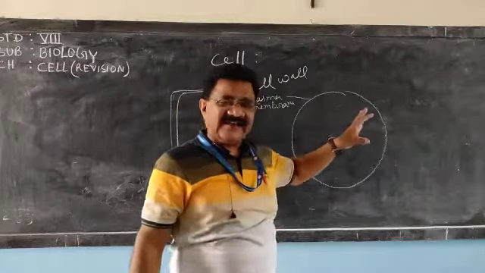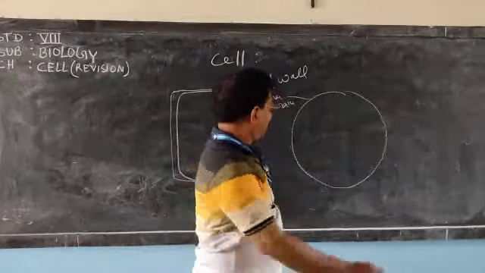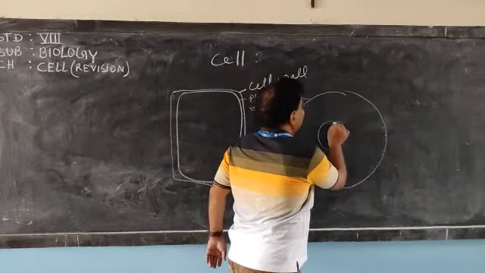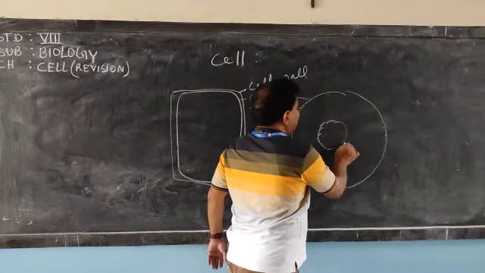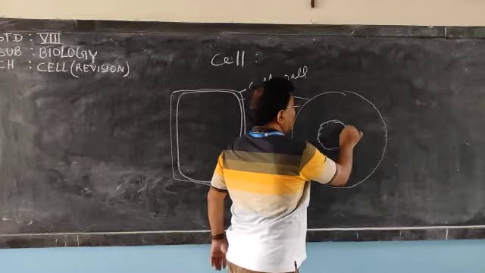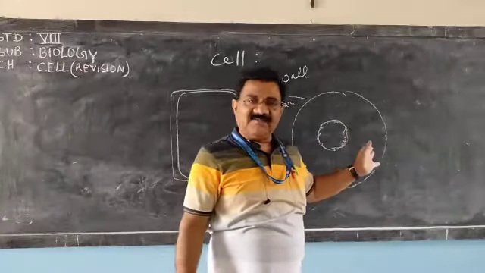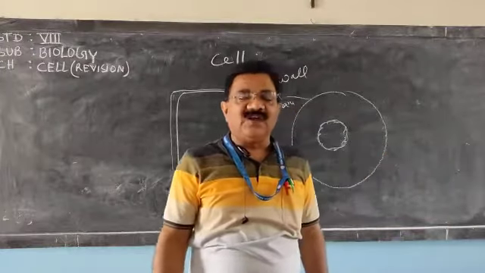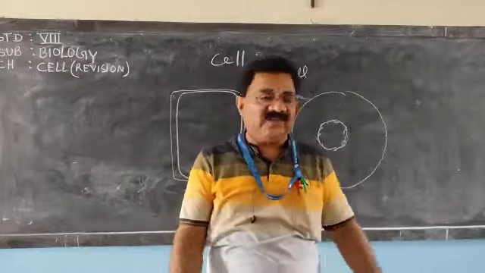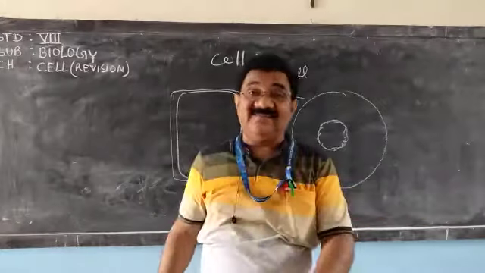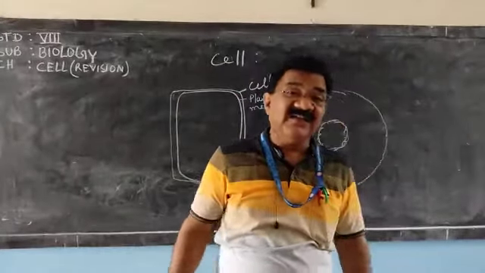Almost in the center of the animal cell, the nucleus is present, and it controls all the functions of the cell. The function of the nucleus is to control all the functions of the cell, so it is also called the master or director of the cell.